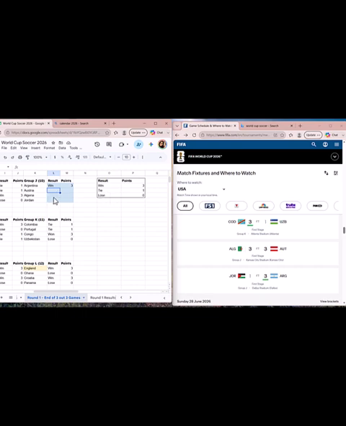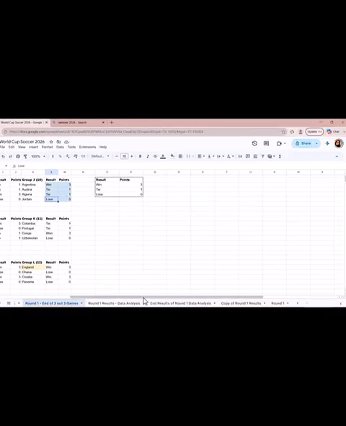So right here, they play Jordan. Here we could lose, and then we put 0. And Austria and Algeria tied 3-3, so this is a tie, and it's 1 point. And that finishes all our data for the three games.